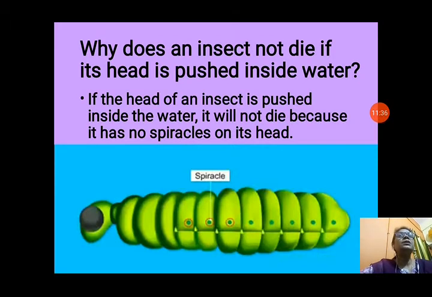Why does an insect not die if its head is pushed inside the water? You know that insects don't have a nose. Instead, they have spiracles, holes on the side wall of their body surface. If the head of an insect is pushed inside the water, it will not die because it has no spiracles on its head. There is no opening on its head. That's why no water can enter their body, so they do not die when pushed into the water.